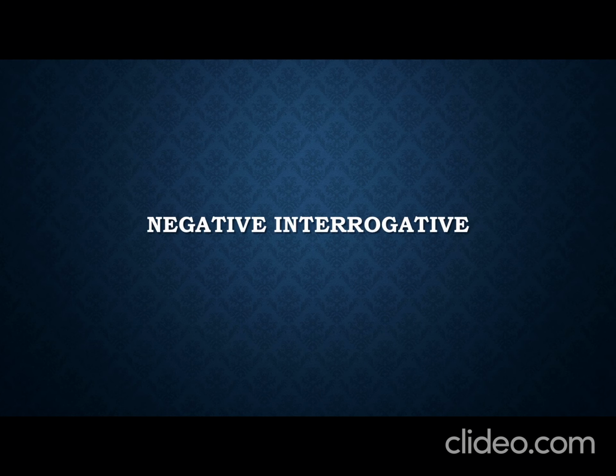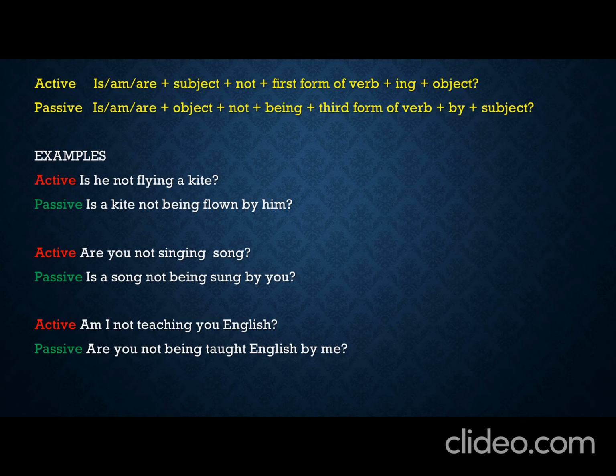Now we are coming to interrogative negative. Like is/am/are, then subject plus not plus first form of the verb plus ing plus object. And the passive voice is is/am/are plus object plus not plus being plus third form of the verb plus by plus subject. Is he not flying a kite? And when we are making the passive voice: is a kite not being flown by him?